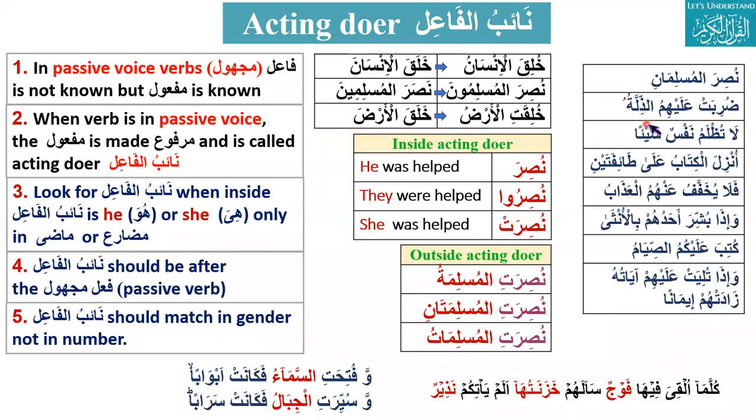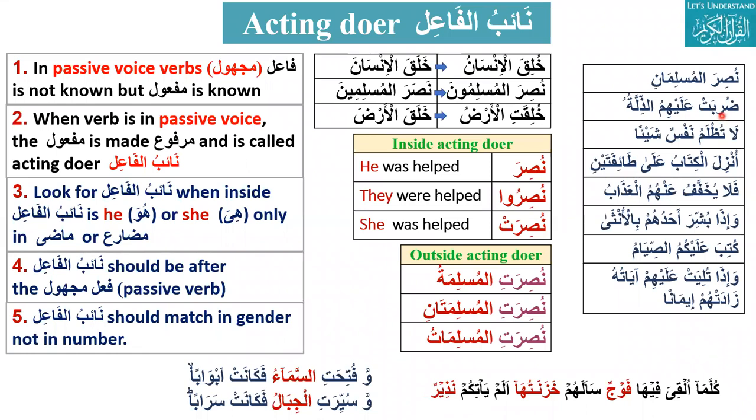Duribat alayhimuz-zillatu. Okay, Duribat alayhim zilla. First thing, is there any passive verb here? Yes. What is that? Duribat. Duribat is the passive voice of what? What is the active for this Duribat? Darabat. And the passive voice of Darabat is Duribat. Okay. So it is a passive verb.